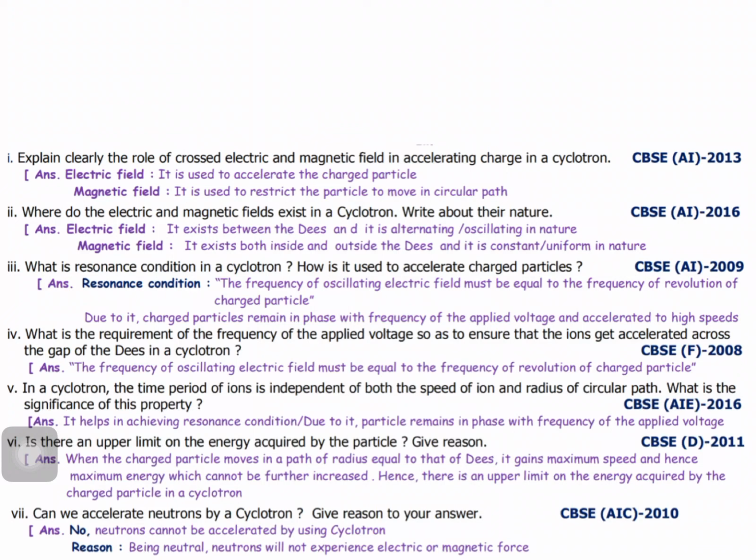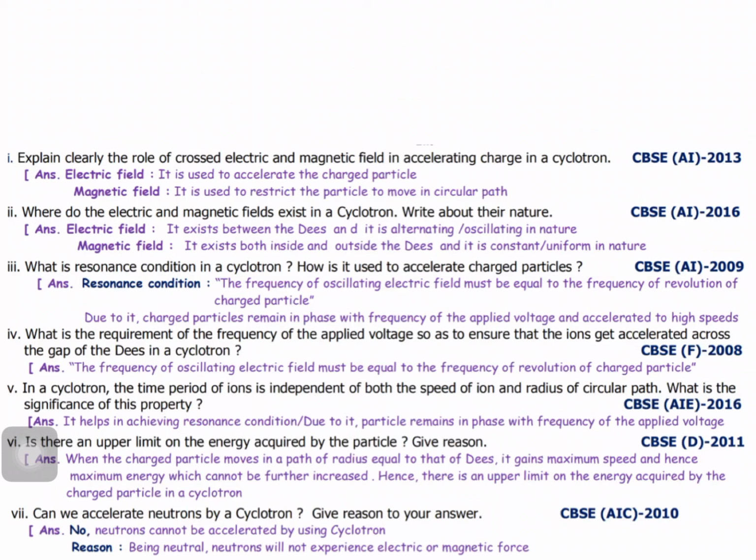What is the requirement of the frequency of the applied voltage so as to ensure that the ions get accelerated across the gap of the D's in cyclotron? The frequency of the oscillating electric field must be equal to the frequency of revolution of the charged particle. Next question.